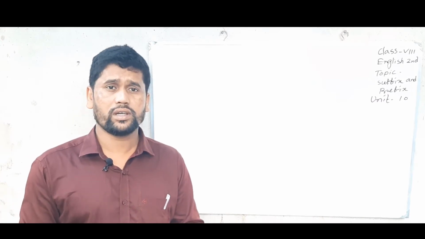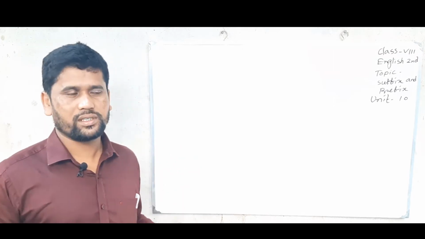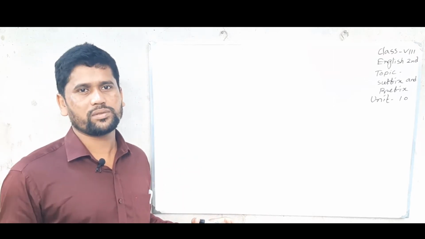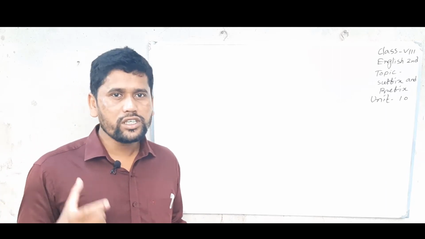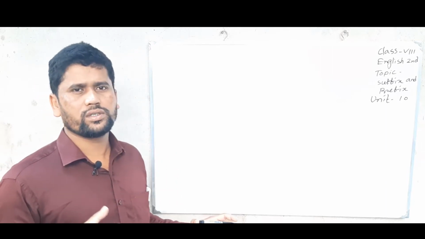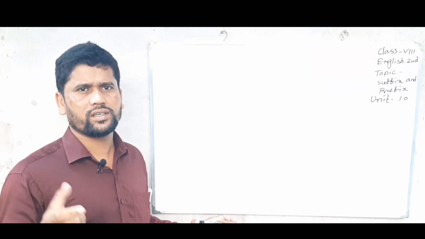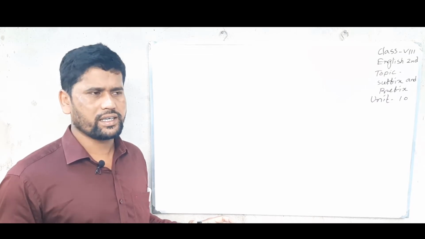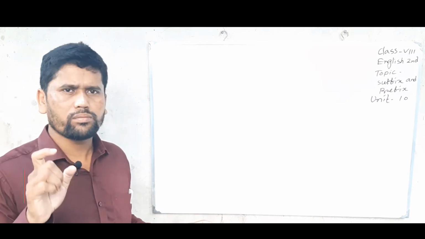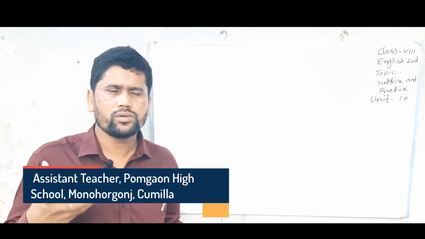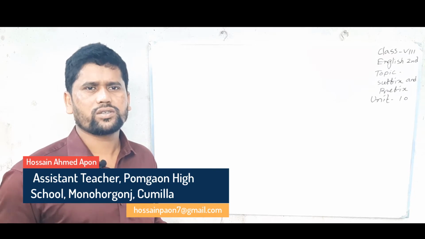You know, in your exam there will be a question with 10 gaps, where in every gap there will be a root word in parentheses, and you need to add a suffix or prefix to fill the gaps. I think you must know how you can use suffix or prefix.